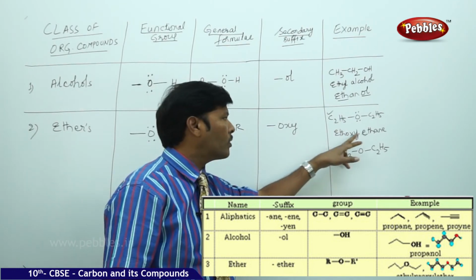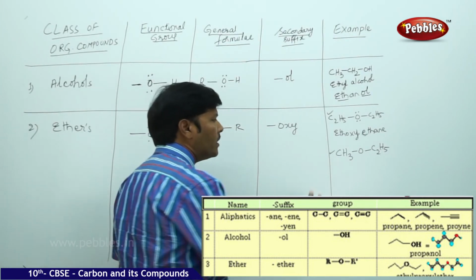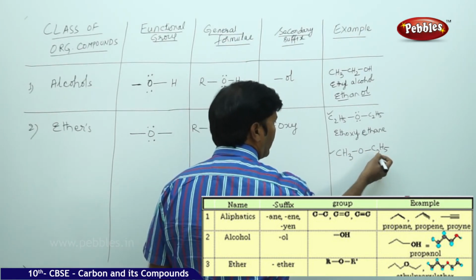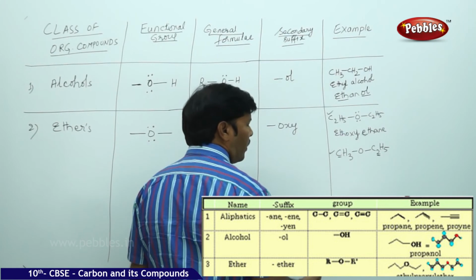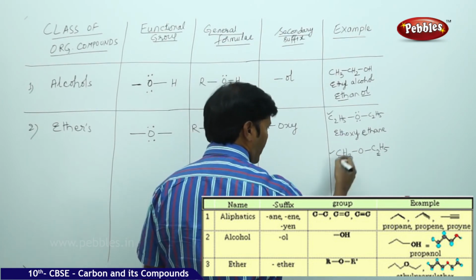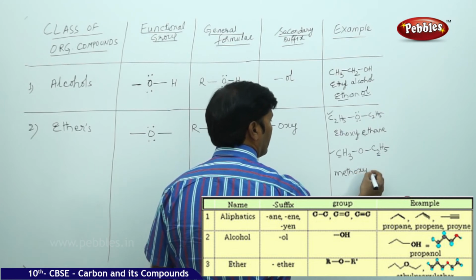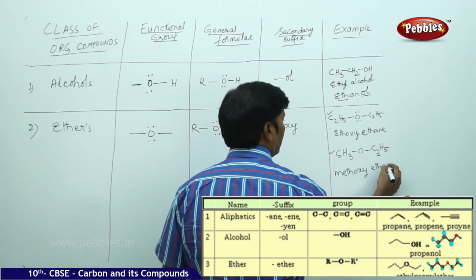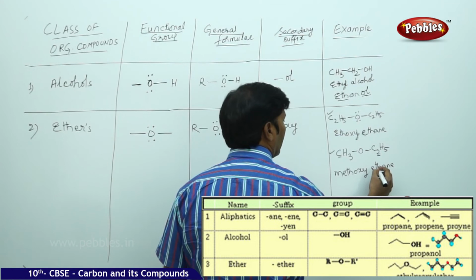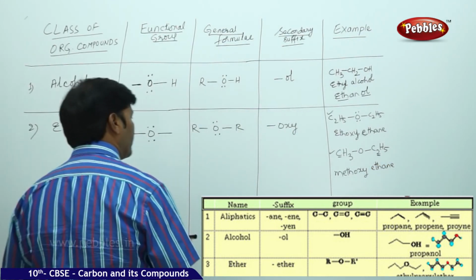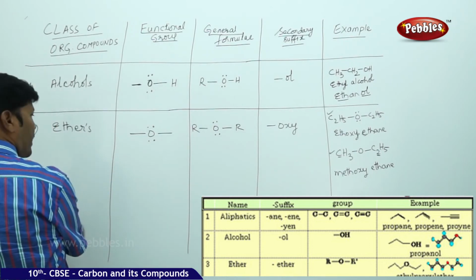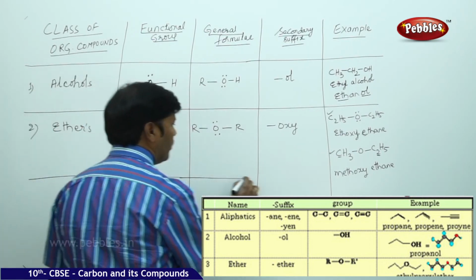First example is ethoxyethane, and the second example is, here you are finding that there are two carbons, and here there is only one carbon. That's why we can write the IUPAC name as methoxyethane. So we have completed two classes of organic compounds.